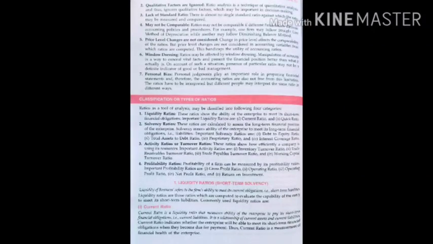Window dressing. Ratios may be affected by window dressing. Manipulation of accounts is a way to conceal the vital facts and present the financial position better than what it actually is. On account of such a situation, the presence of a particular ratio may not be a definite indicator of good or bad management. Personal bias. Personal judgment plays an important role in preparing financial statements, and therefore accounting ratios are also not free from this limitation. The ratio may have to be interpreted, but different people may interpret the same ratio in different ways.